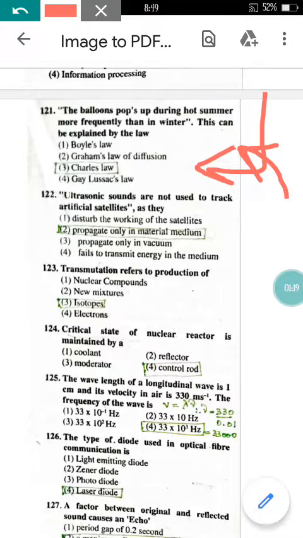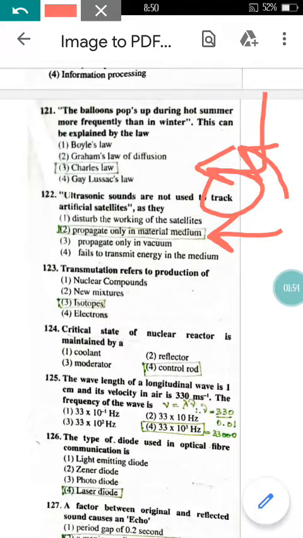Now come to question number 122. Ultrasonic sounds are not used to track artificial satellites as they... We make use of ultrasonic sounds to track vehicles or aircraft that have gone inside water bodies, because ultrasonic sound passes through a medium. It requires water, air or something to propagate. But in vacuum, in space, we do not have any medium, so we cannot track artificial satellites. So our correct option will be option 2 here.